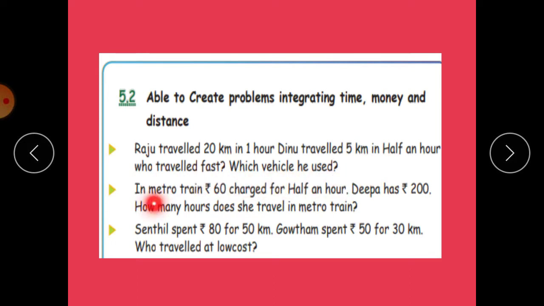The second question: in a metro train, rupees 60 is charged for half an hour. Deepa has only rupees 200. How many hours can she travel in the metro train? The third question: Sendil spent rupees 80 for 50 km. Gautam spent rupees 50 for 30 km. Who travelled at lower cost?